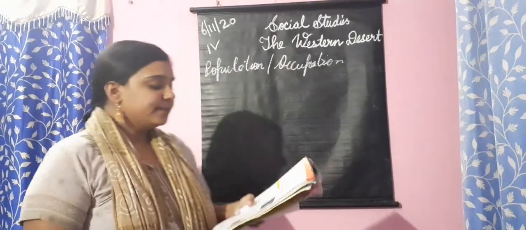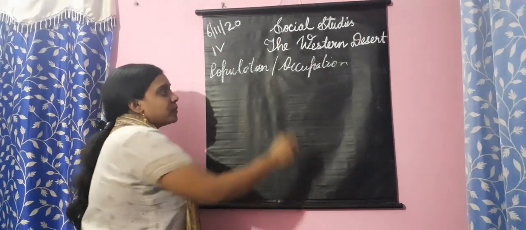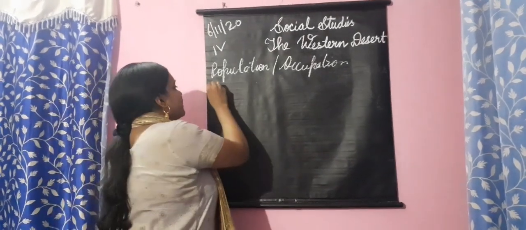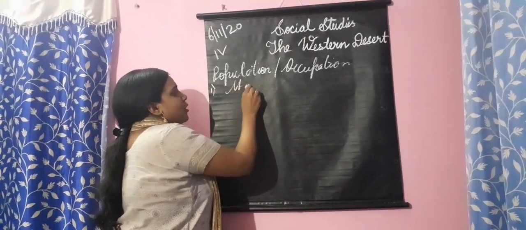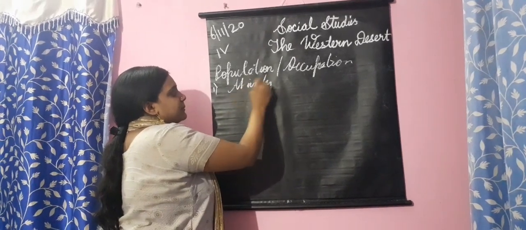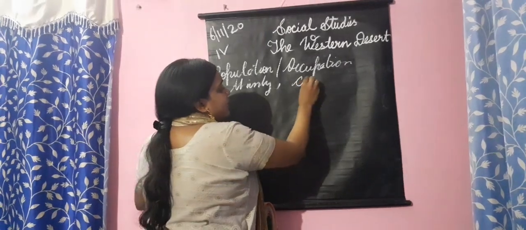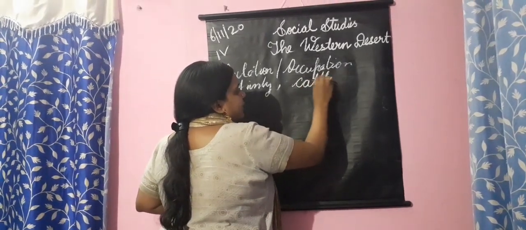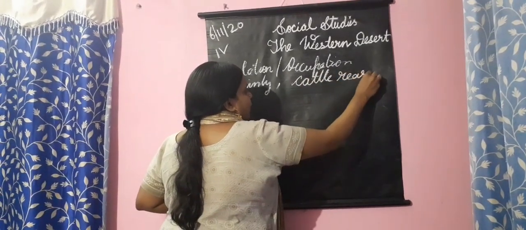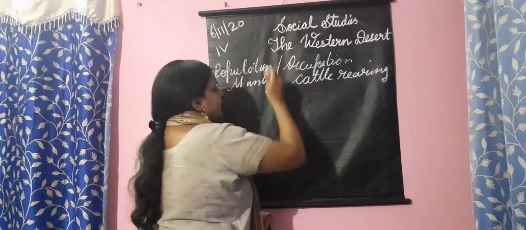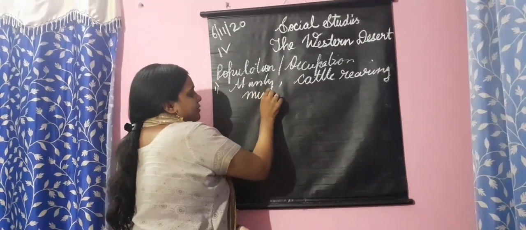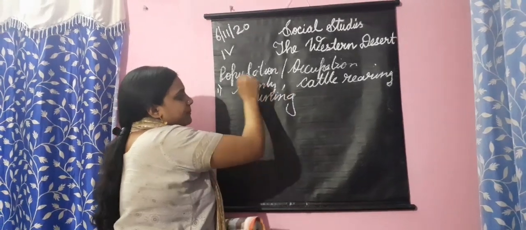So here, first of all, population and occupation we have here. Its first point is that it's very thinly populated. Very few people are over there. What they do moreover is cattle rearing. They will do cattle rearing, and they are in the mining business also.